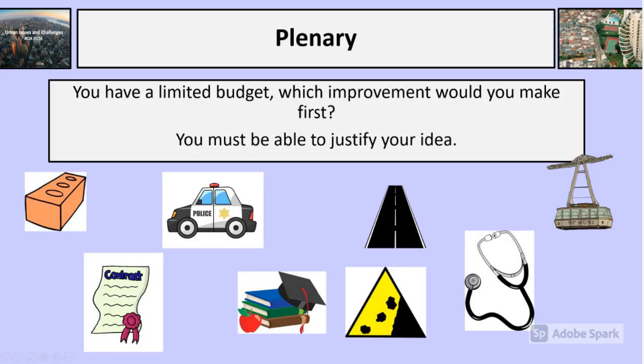So the final task today, our plenary, to summarise our learning is, much like local governments and local councils, you have a very limited budget. Which improvement would you make first to the Bairro project? For example, would you fund the police more? Would you give more education out? Would you improve access to healthcare? Choose one of these and justify your answer.